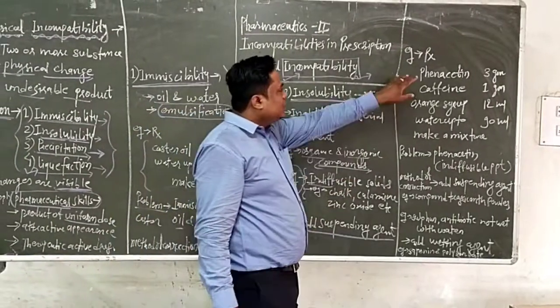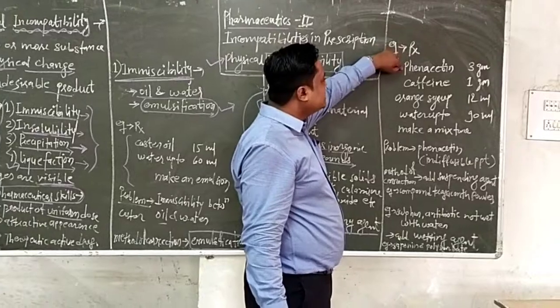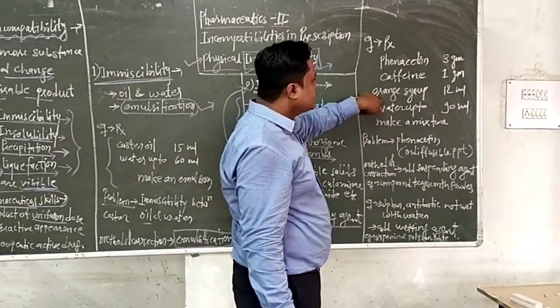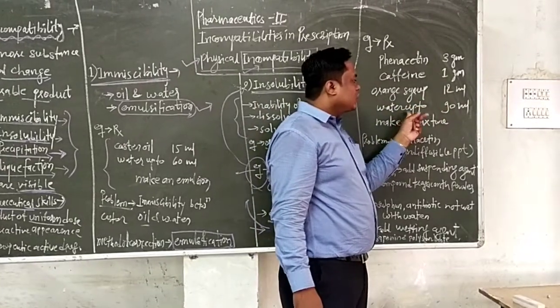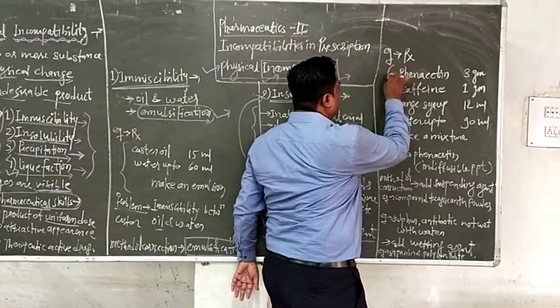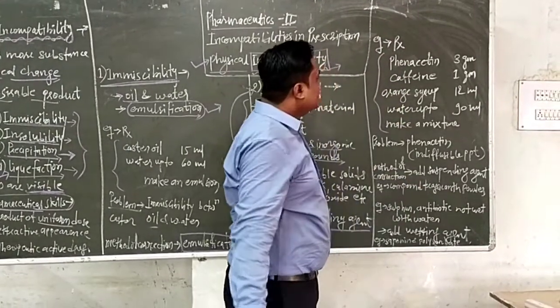We take one example. Rx phenacetin 3 gram, caffeine 1 gram, orange syrup 12 ml, and water up to 90 ml, and make a mixture. This is one example of insolubility. What is the problem?